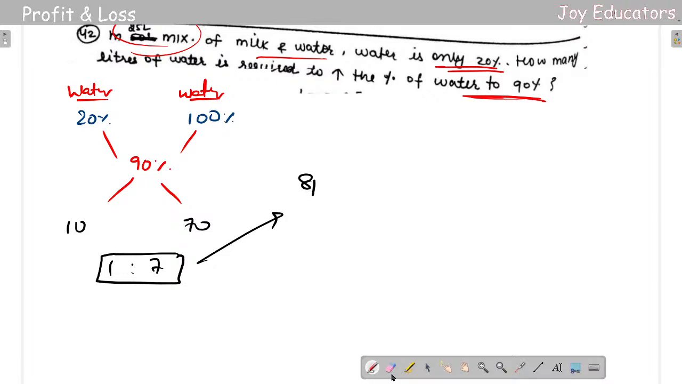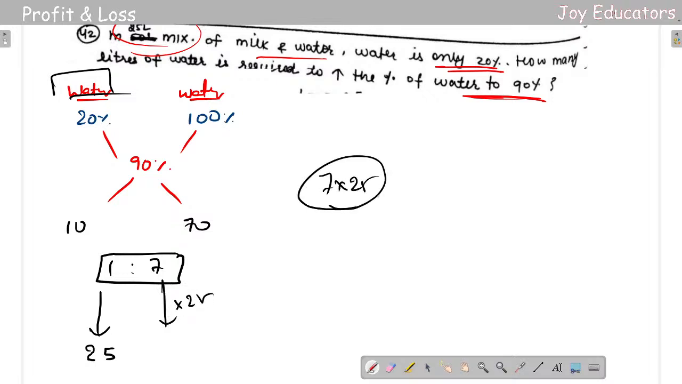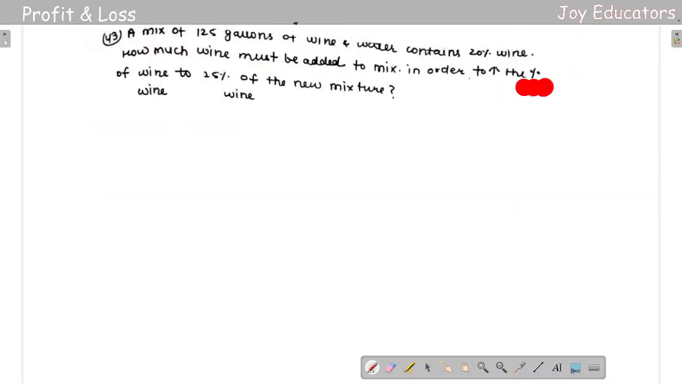Okay, same thing. We already know at first we have 25 liters of mixture. So 7 into 25 is going to be 175 liters. Just put the first thing, second thing, and multiply with the same. Same question. See, whenever you get a red line like this, it's a very important answer.